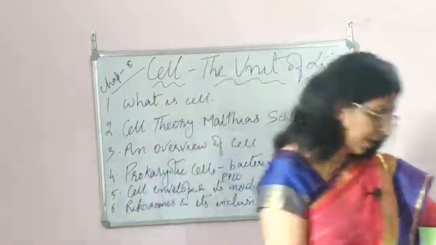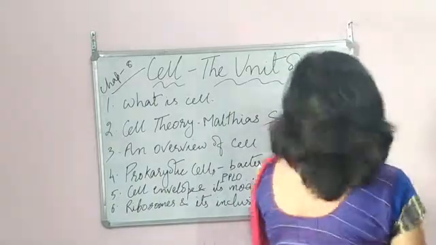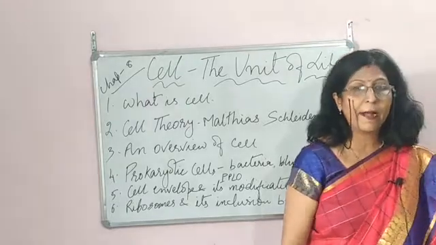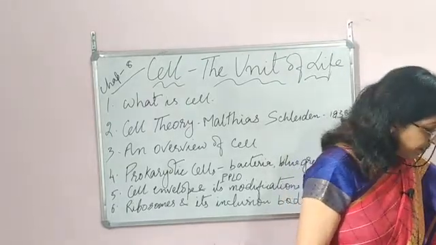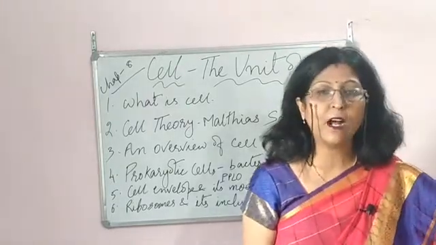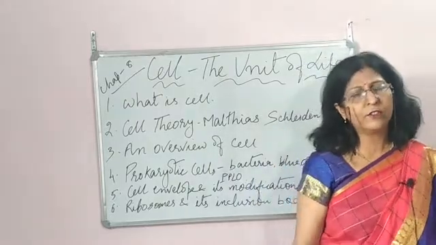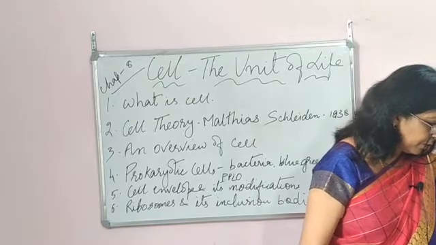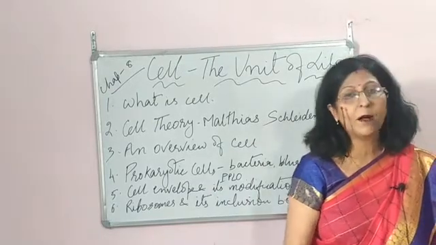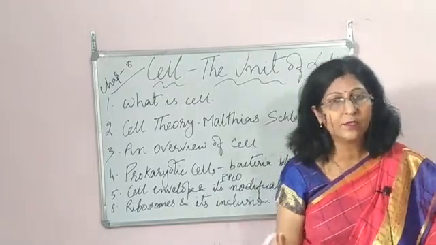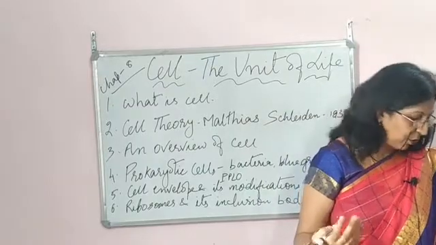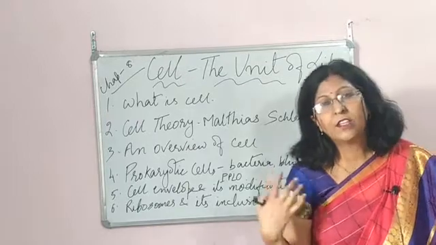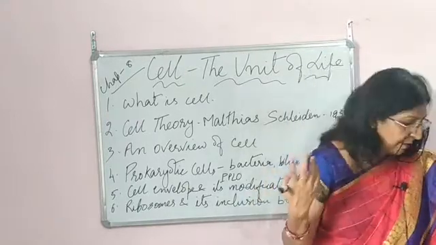What is a cell? I said that it has an independent existence of its own, and it can carry out all the essential functions, all the metabolic functions, by itself. That is what makes it complete. We have single-celled organisms, amoeba and all. They are complete by themselves, and they are the basic and functional unit of life.